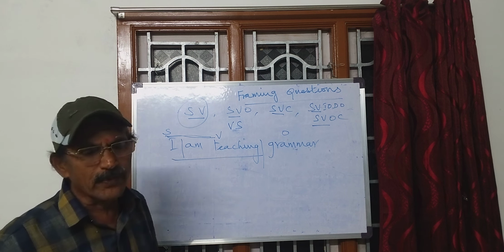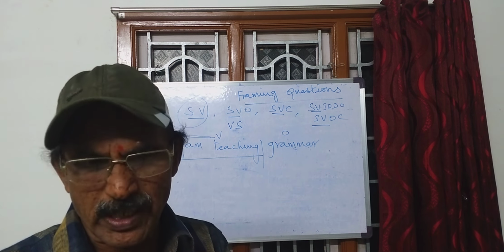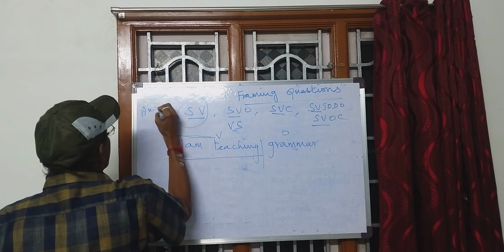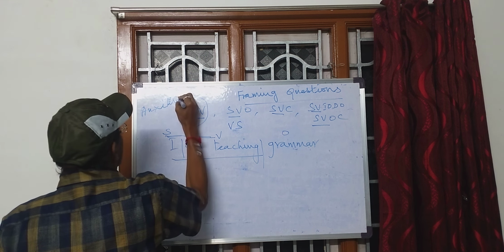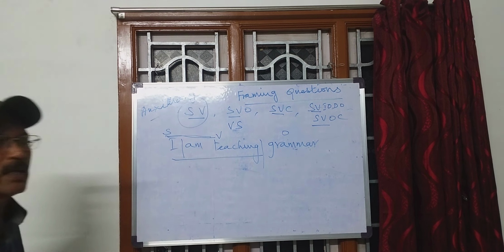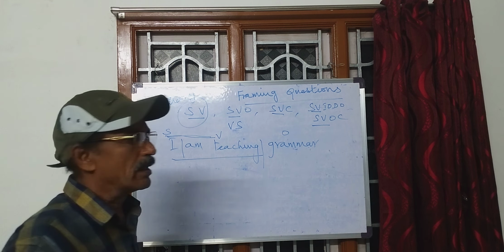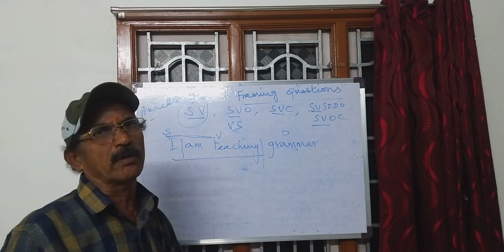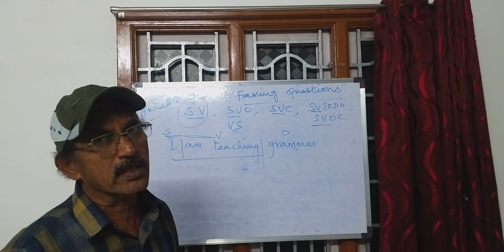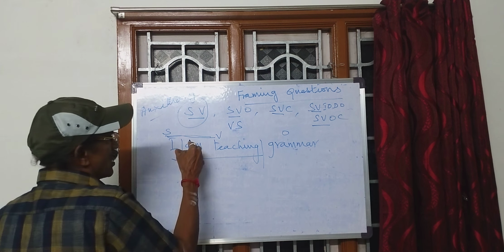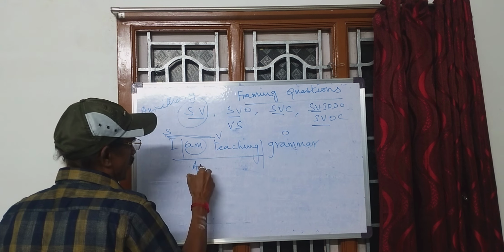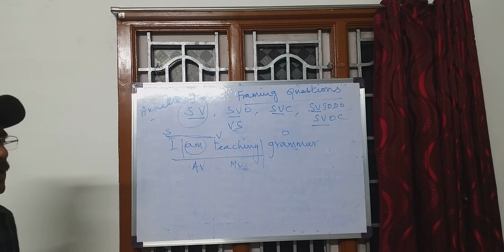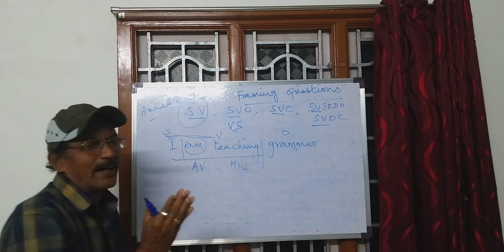While changing this, we must be very particular about the auxiliary verb. An auxiliary verb is called the sentence operator. The auxiliary verb is more important than the main verb. We have to keep it in mind. Here, am is the auxiliary verb. Teaching is the main verb. So the verb is in two parts here.